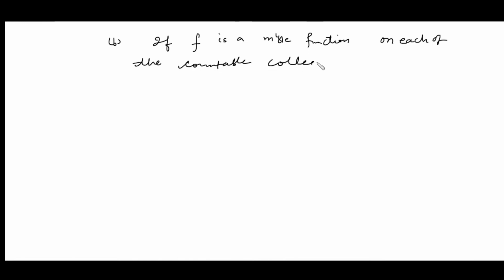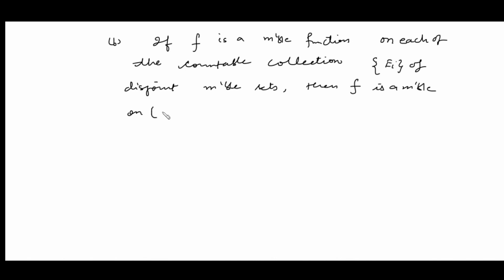Now just see the second one. The second property is, if f is a measurable function on each of a countable collection Ei of disjoint measurable sets, then f is also a measurable function on the union of these Ei.